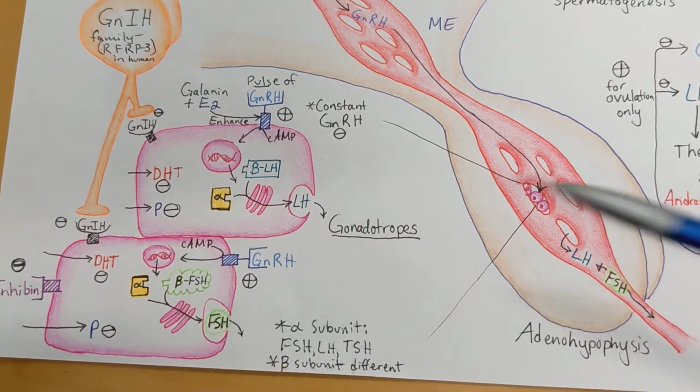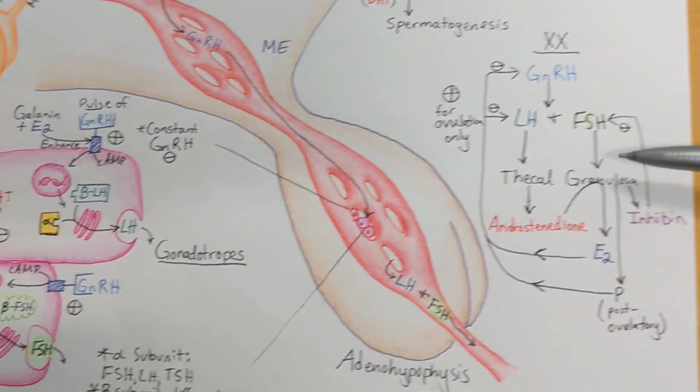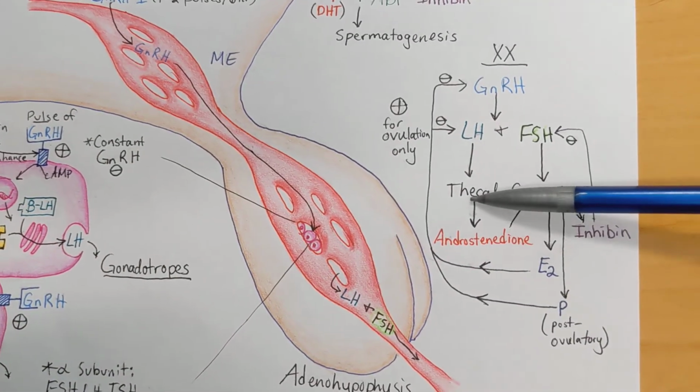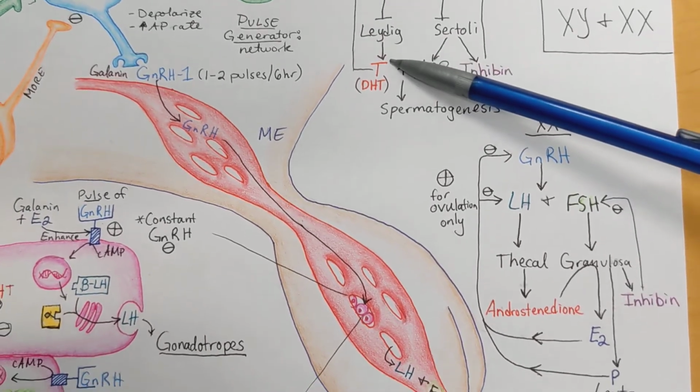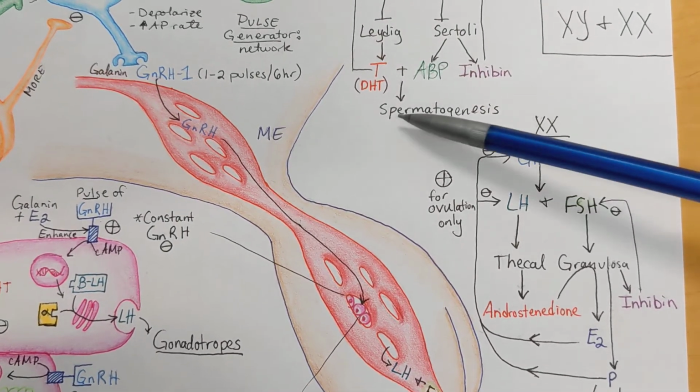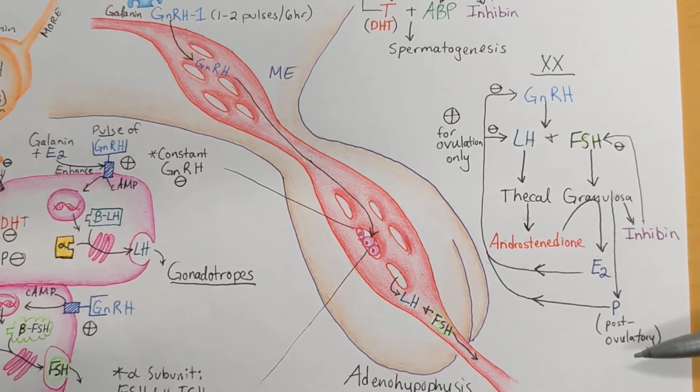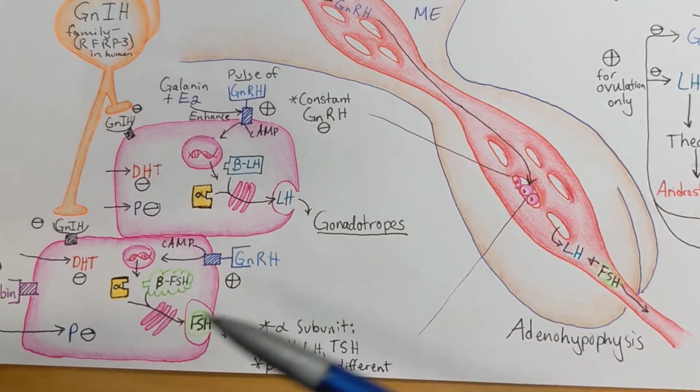Both of these hormones, LH and FSH, are going to be dumped into the blood and ultimately are going to trigger the synthesis of steroid hormones farther downstream, as well as spermatogenesis and the development of the follicle in the female.